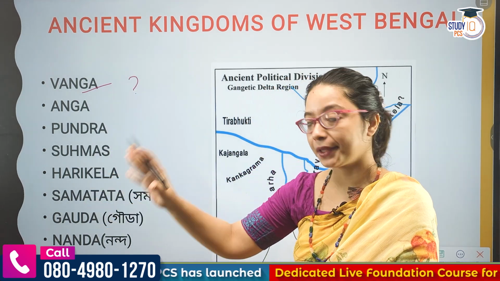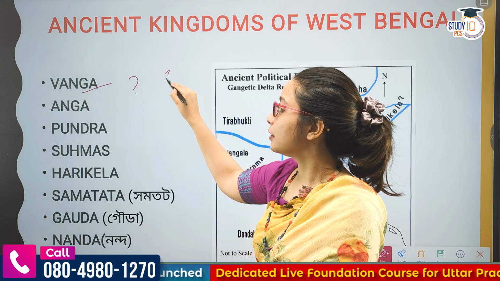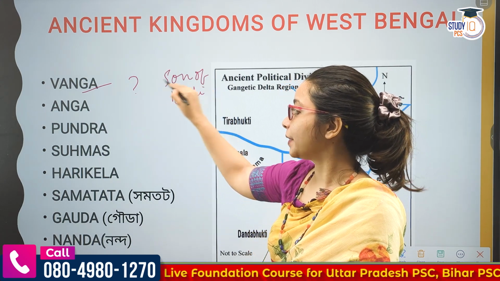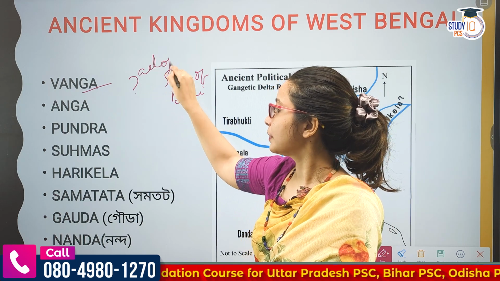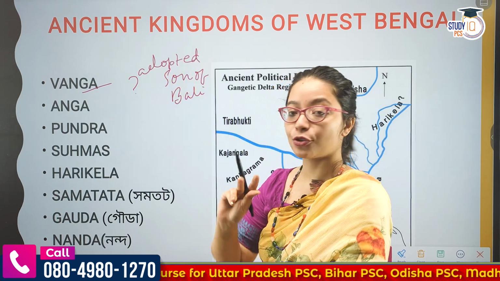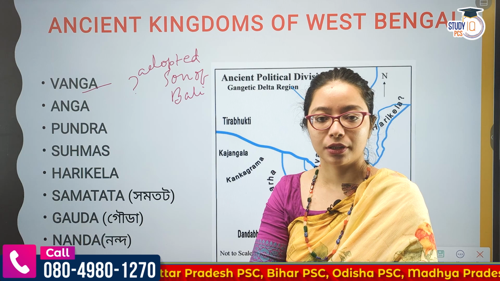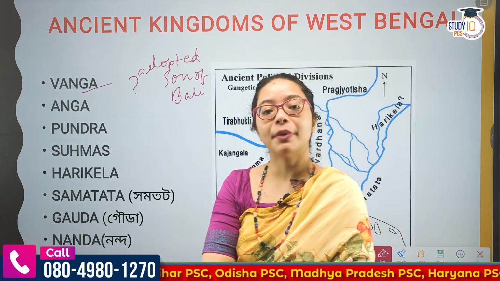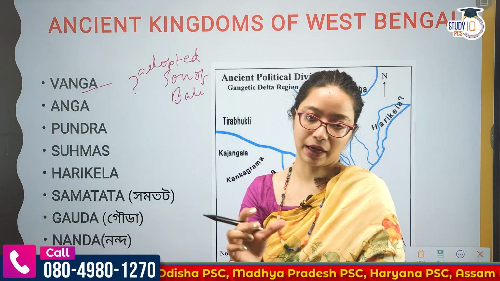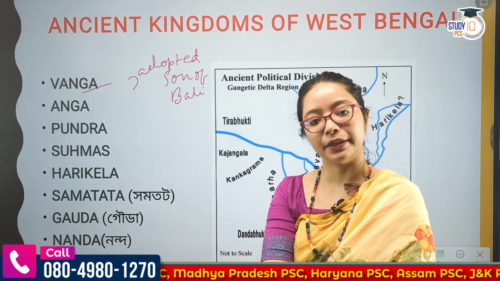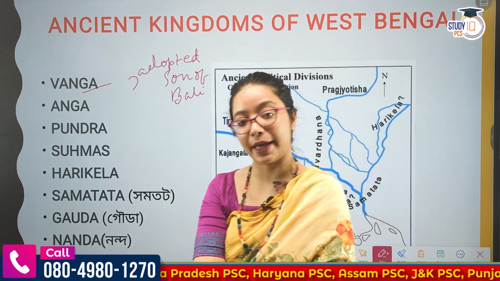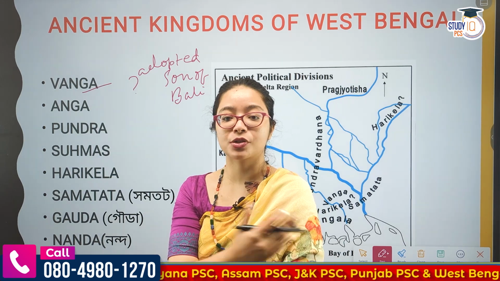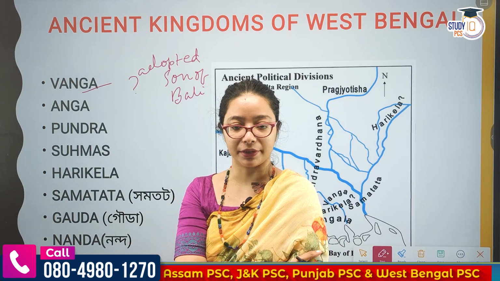Second thing we should know about Vanga is who the Vangas are, from where they come. According to Mahabharata again, it is said that they are sons of Bali, the adopted sons of Bali. Adopted from whom? Adopted from a Rishi. Which Rishi? It was Gautama Dirghatama. They were adopted from Gautama Dirghatama. This can be a question as well. Descendants of Gautama Dirghatama, adopted sons of Bali as per the Mahabharata.